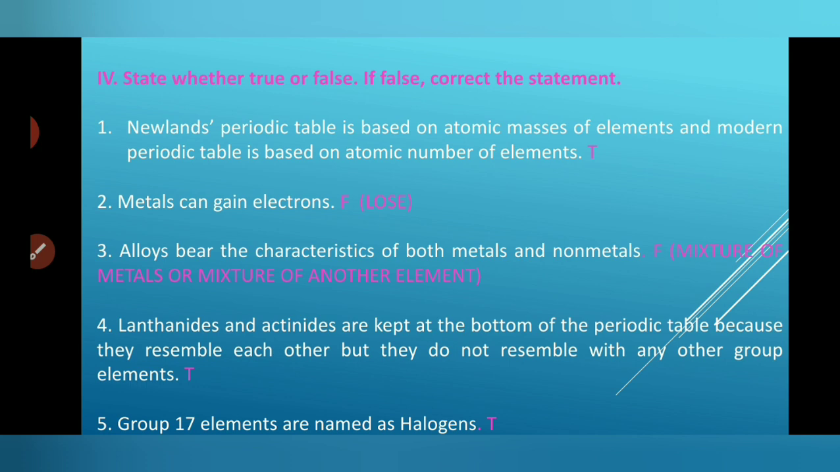Lanthanides and actinides are kept at the bottom of the periodic table because they resemble each other but do not resemble any other group of elements. True. The lanthanides and actinides are kept only at the bottom of the periodic table. Group 17 elements are named halogens. True.